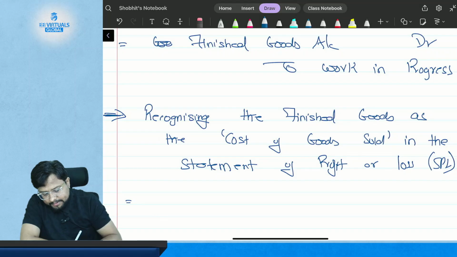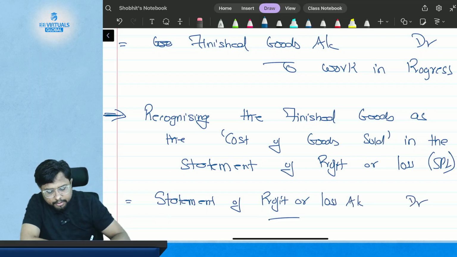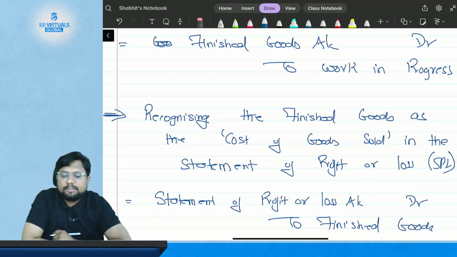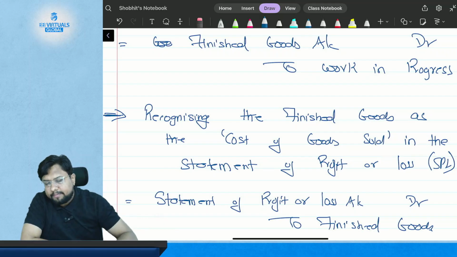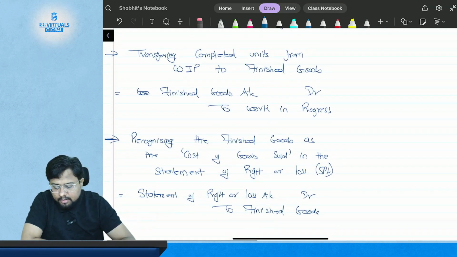So the entry will be very simple. Your statement of profit or loss account will get debited, through finished goods. So the entries regarding the issue, purchase and everything about the material are very simple.